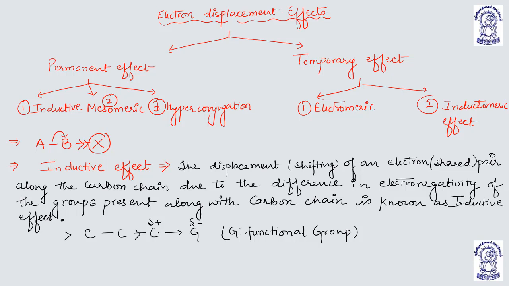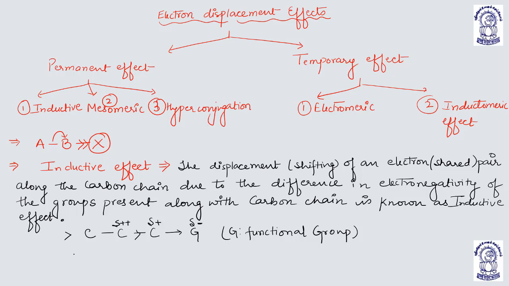So the carbon which is acquiring the weak positive charge will in turn attract the electrons from the third carbon, which will acquire a very weak positive charge, and so on.